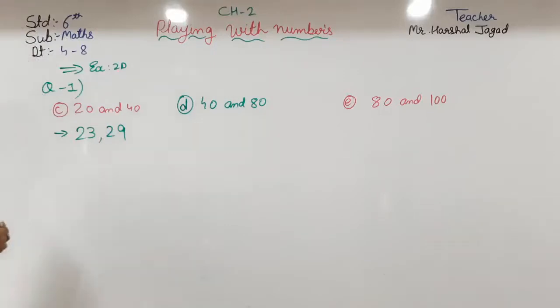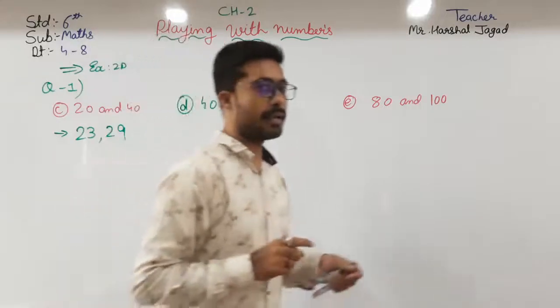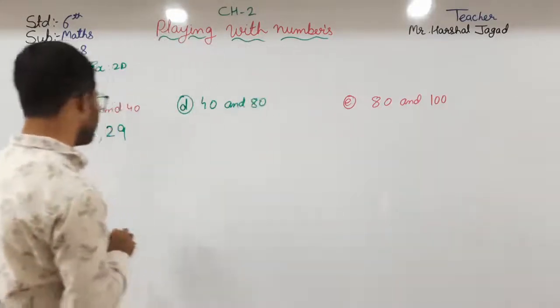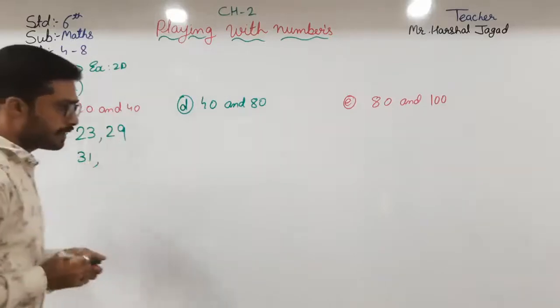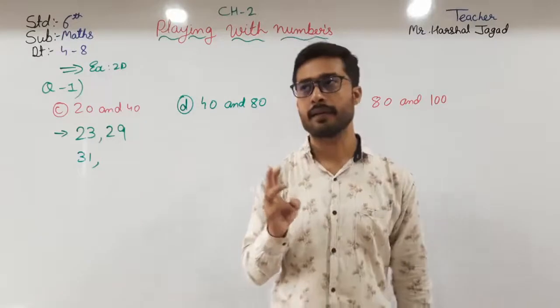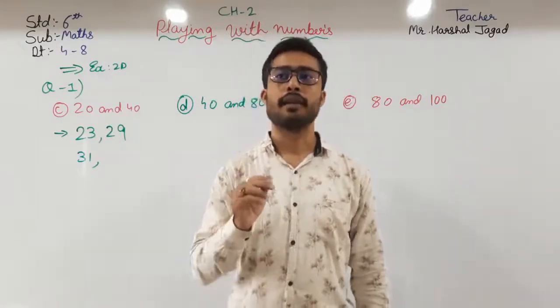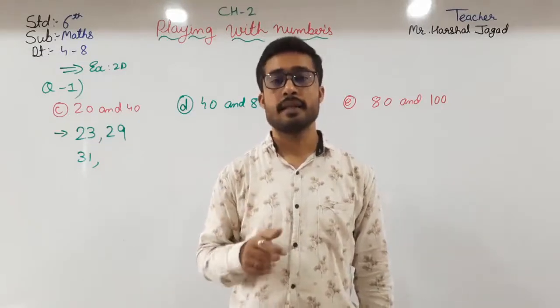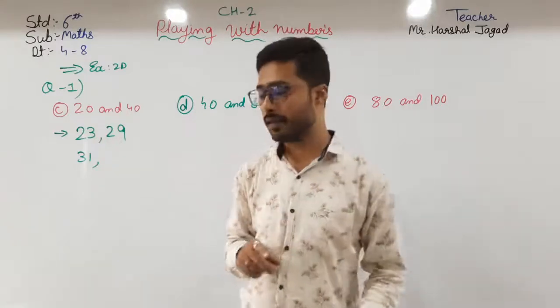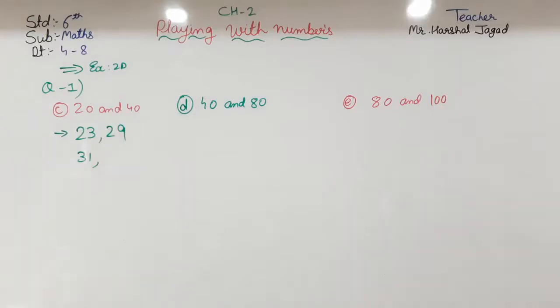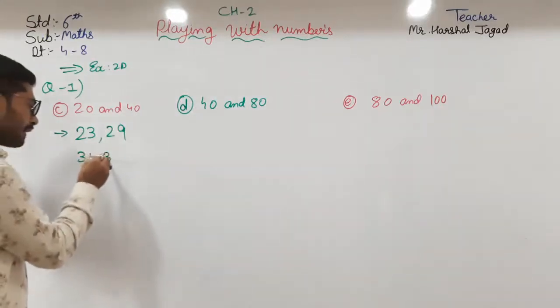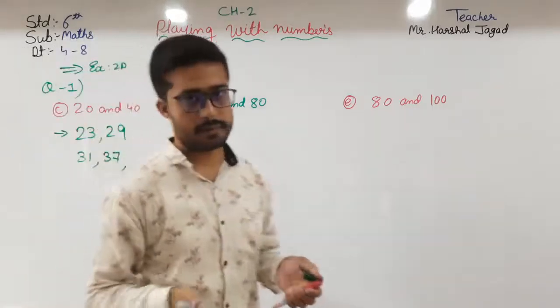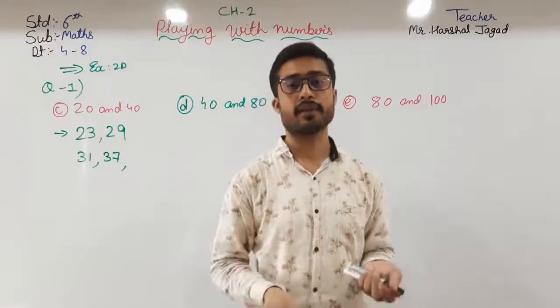So between 20 and 40 we have 23 and 29. 30 is divisible. 31 is also a prime number. 32 is in the table. 33 is 11 threes. 34 is divisible by 2. 35 is divisible by 5. 36. 37 is a prime number. 38 is in the table of 2. 39 is also in the table.